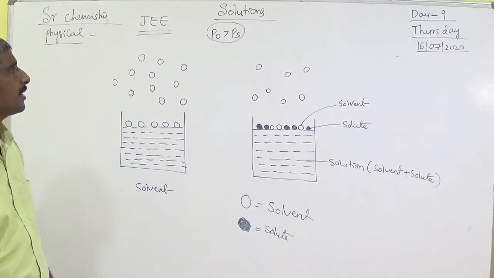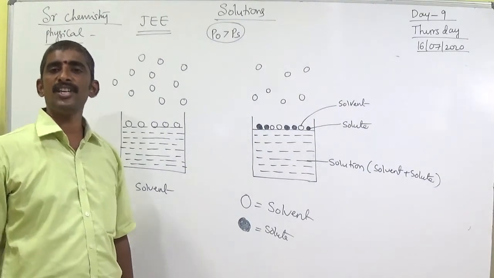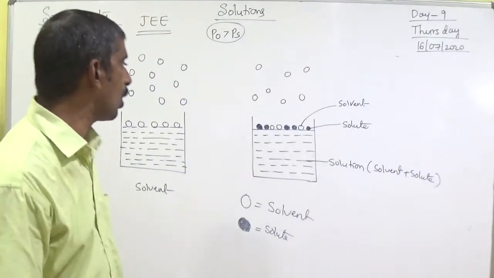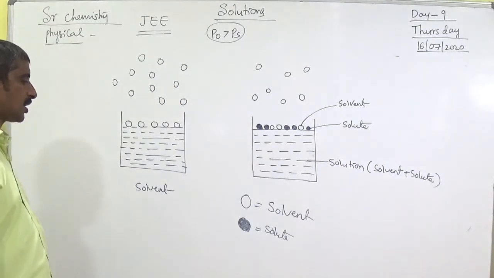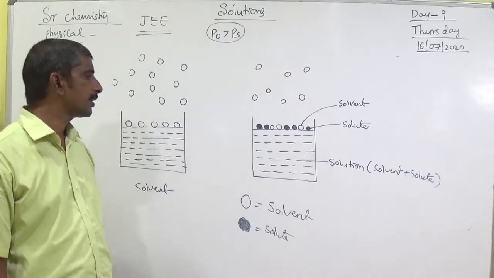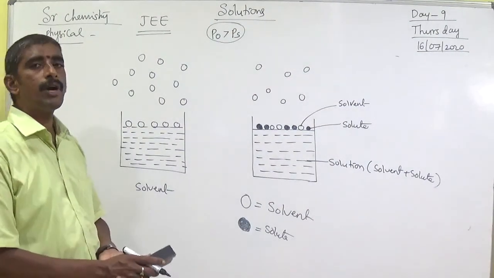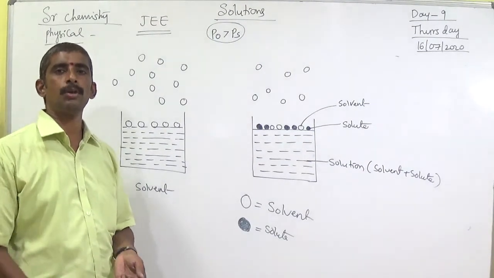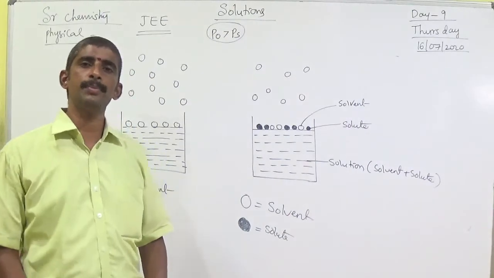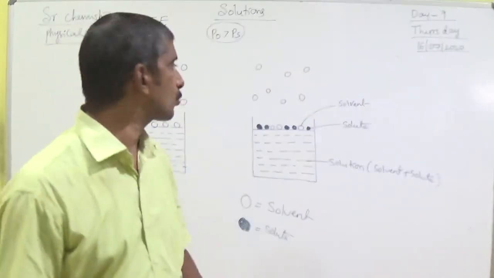The difference between them is known as lowering of vapor pressure, symbol LVP, formula P0 minus PS. P0 means vapor pressure of the pure solvent, PS means vapor pressure of the solution.